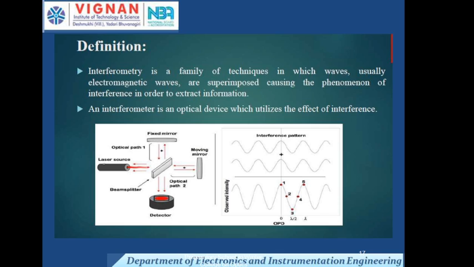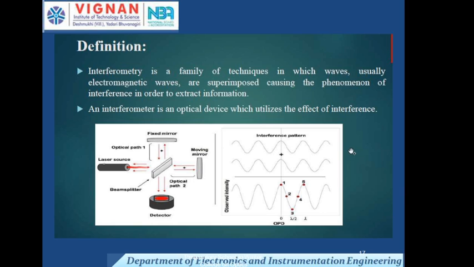Interferometry is a family of techniques in which waves, usually electromagnetic waves, are superimposed, causing the phenomenon of interference, in order to extract information. An interferometer is an optical device which utilizes the effect of interference.